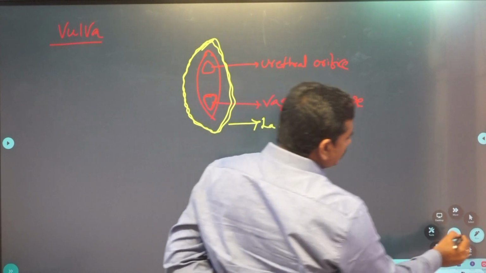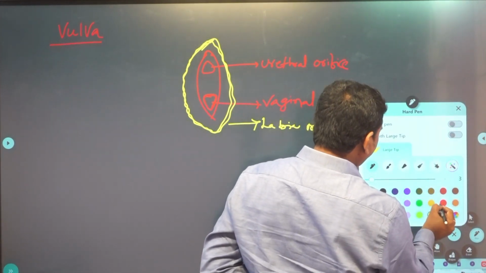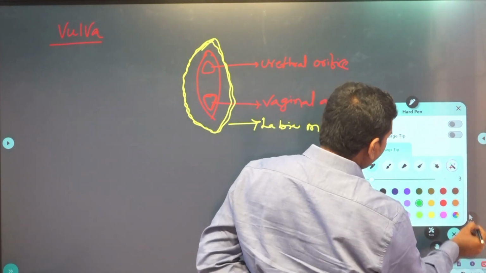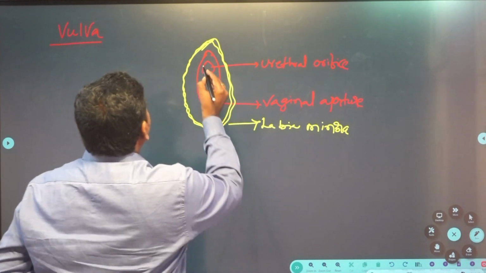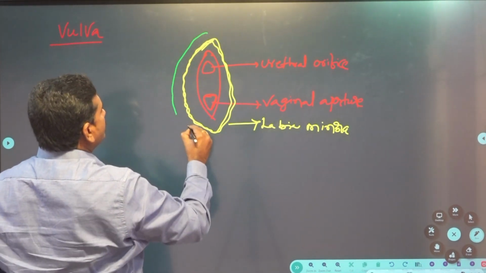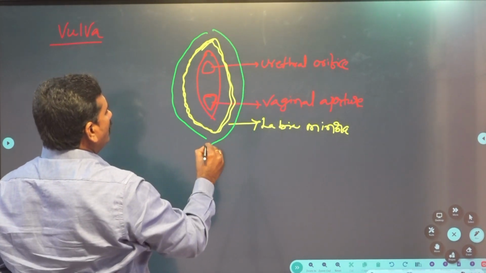It is also covered by another folding known as labia majora.